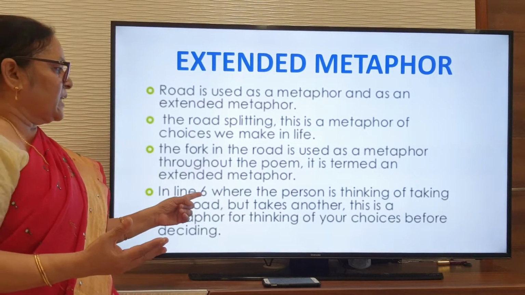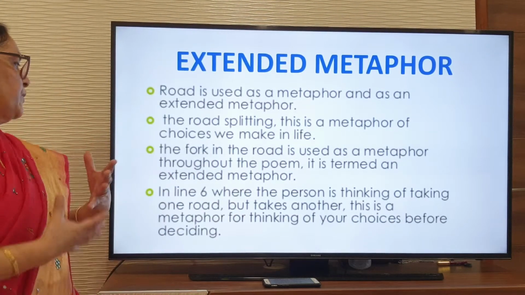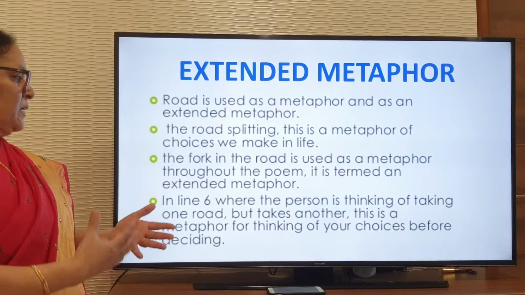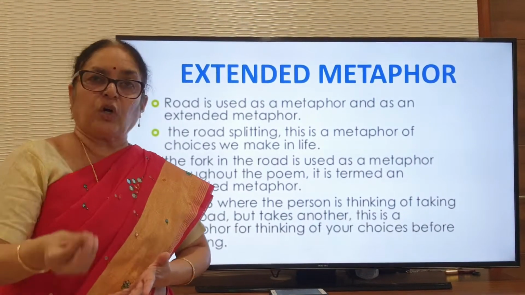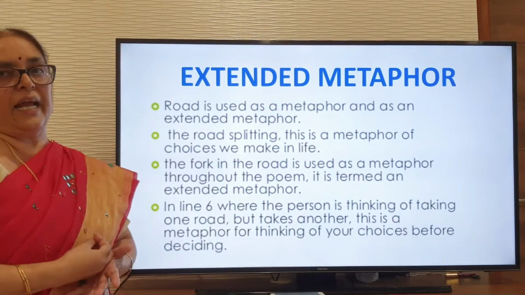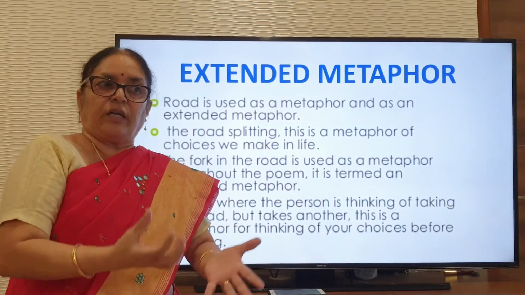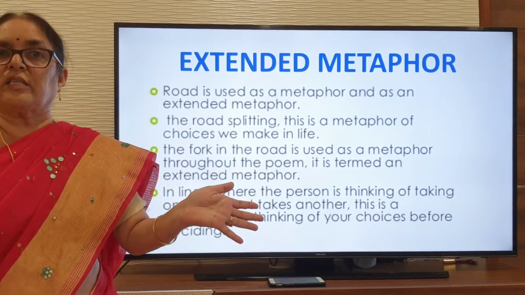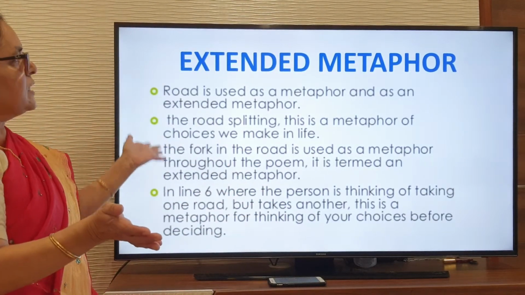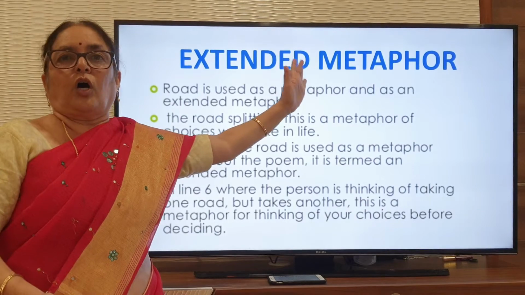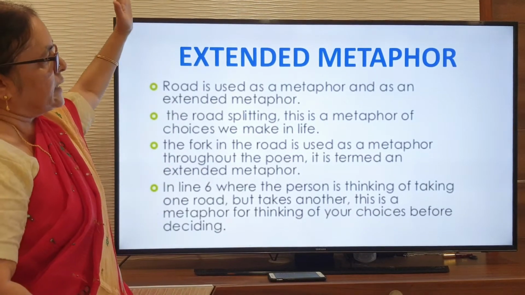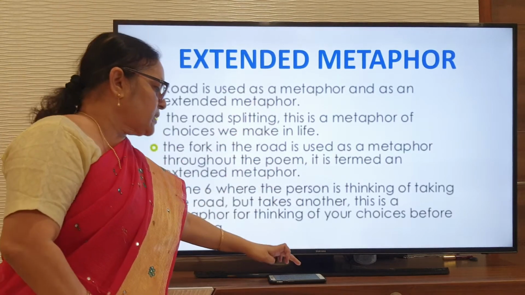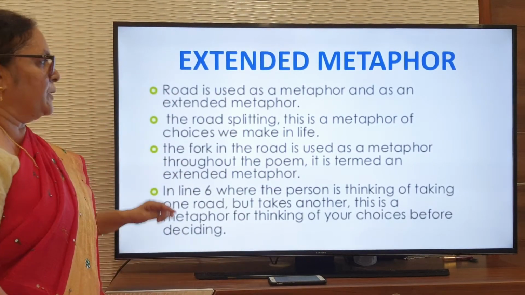In line 6, where the person is thinking of taking one road but takes another, this is a metaphor for thinking of your choices before deciding. Before you decide which to take, you think about it while the choices are open. So the roads concept is extended in the entire poem. That is why it is called an extended metaphor.